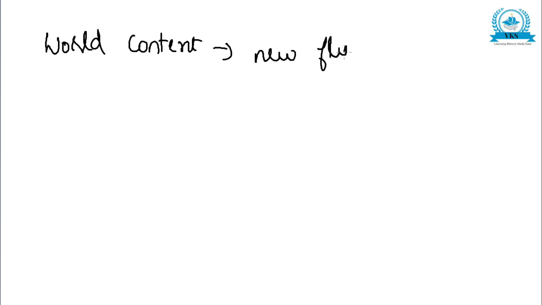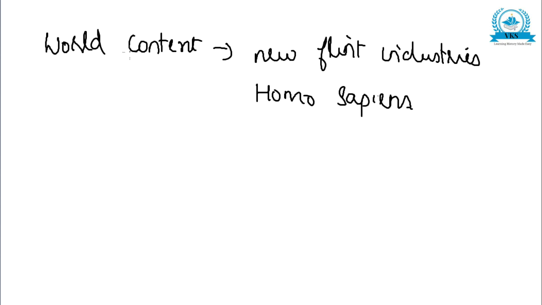And in the world context, so this was about India. If we see the world context, it marks the appearance of new flint industries and men of the modern type, Homo sapiens. That is men of the modern types appeared in the last phase of Paleolithic Age in the world context.